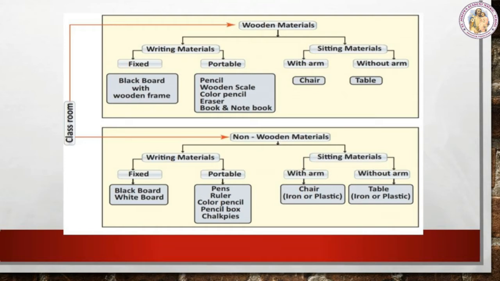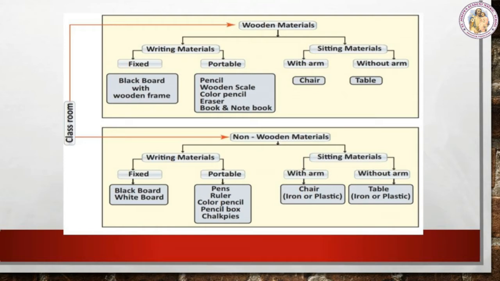Next, find out another difference to classify them into subgroups. There may be wooden sitting material and wooden writing material, and non-wooden sitting material, non-wooden writing material. So next we can classify the writing material further. How? Which are the things that are fixed and which are the things that are portable?